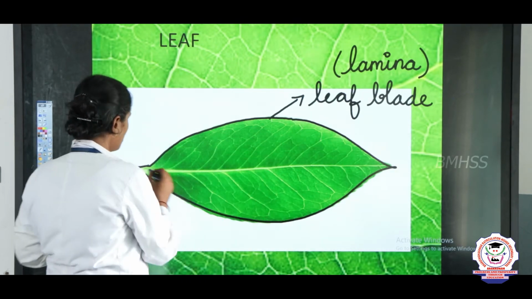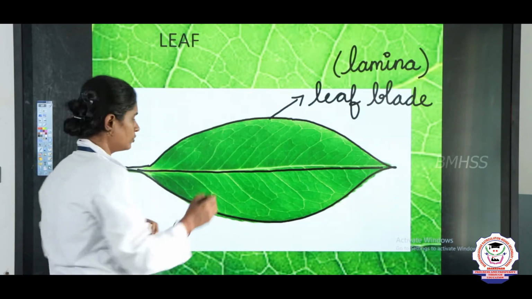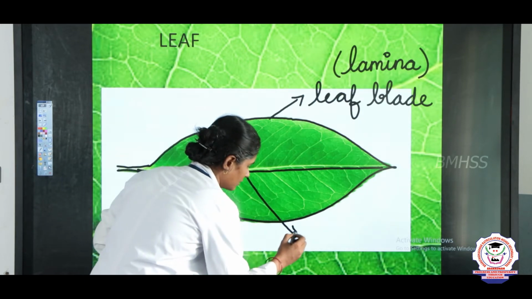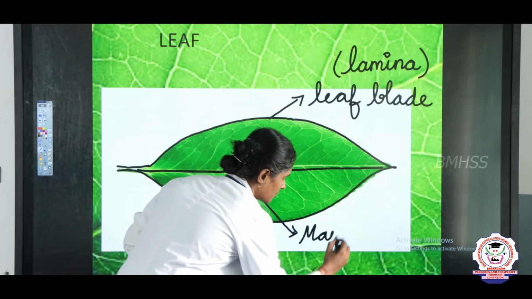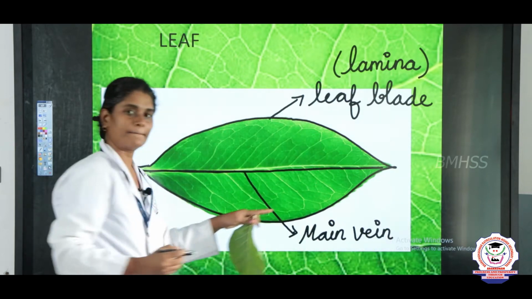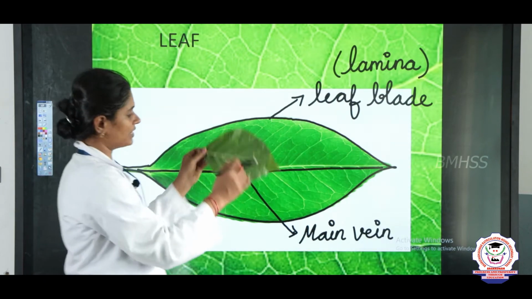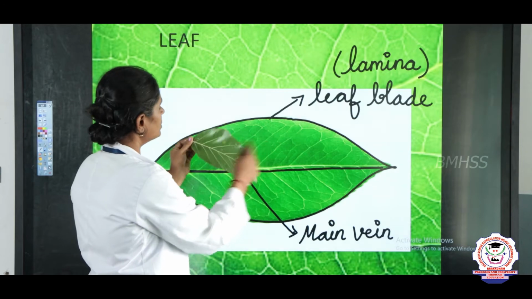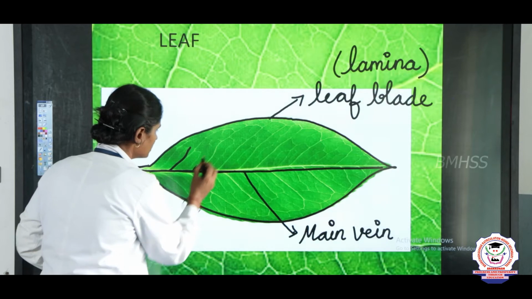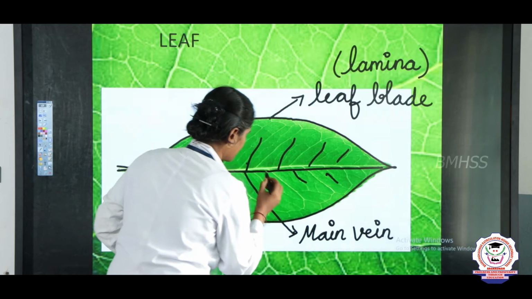Now, in this leaf you have a center vein which goes through the center of the leaf. This line is known as the main vein, V-E-I-N. The main vein runs in the center of the leaf. You can see there is a line going here, right. This is the main vein, and you can see there are some veins which go on the side of the main vein, like this.